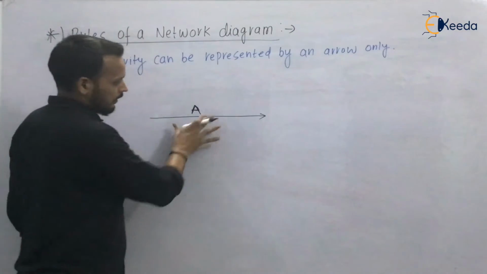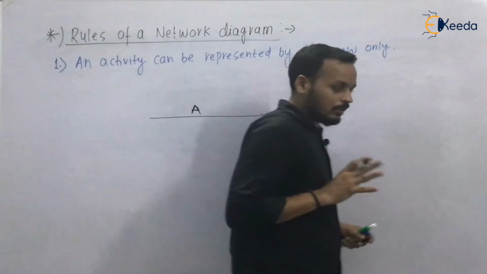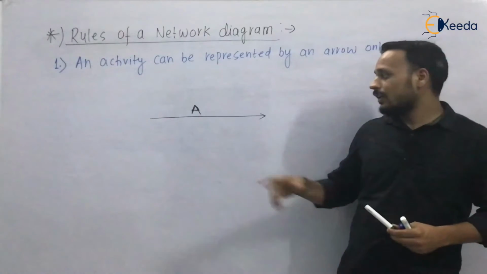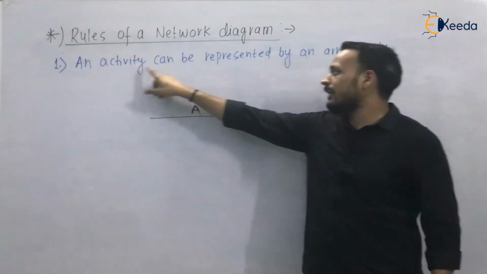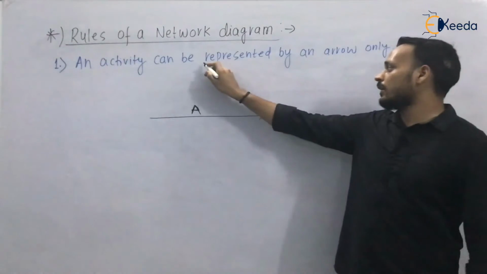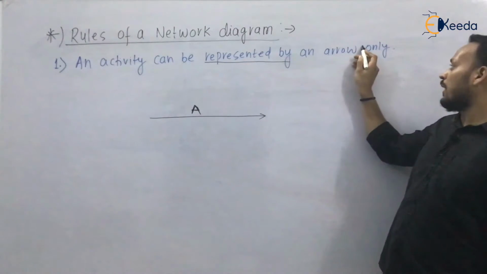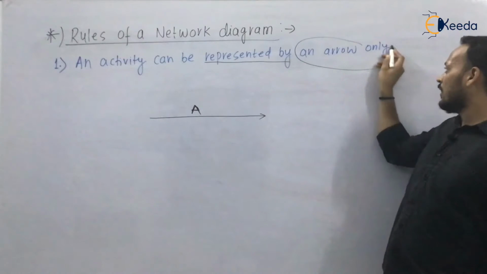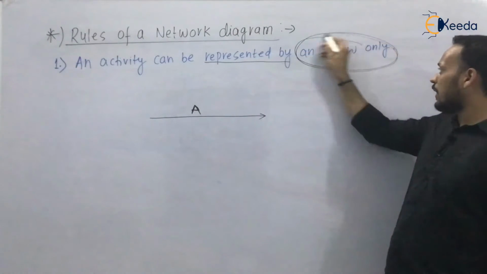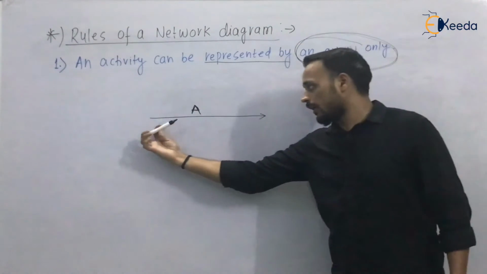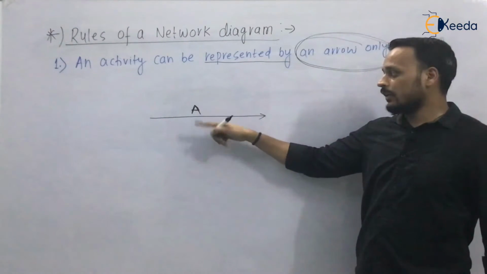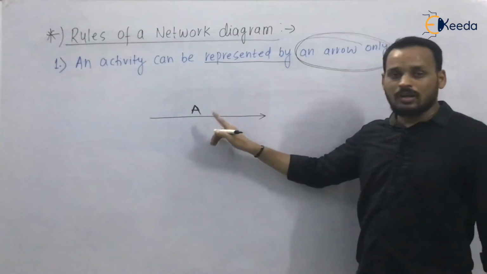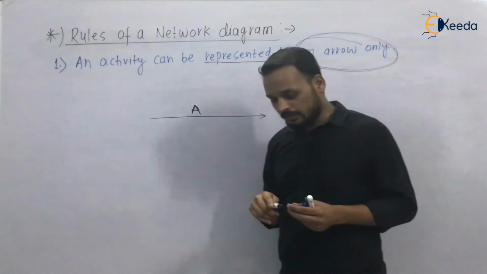This is the way to represent an activity in a network diagram. An activity can be represented by an arrow only. So draw an arrow and write the activity above it.